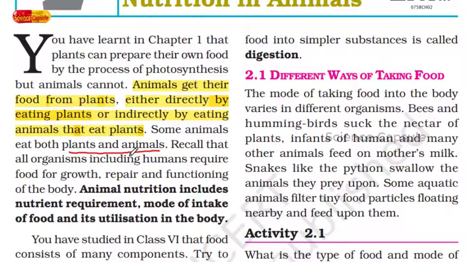Altogether all the animals require food for their growth, repair and functioning of the body. So in this chapter we will be learning about the nutrition process, that is, what animal nutrition includes, which contains nutrient requirement and mode of intake of food. Mode of intake means there is a variety of living organisms. Some animals are large enough, with a stomach, intestine and all. Some living organisms are so small that their mode of intake of food differs. So all those things we will be discussing in this chapter, and its utilization in the body.